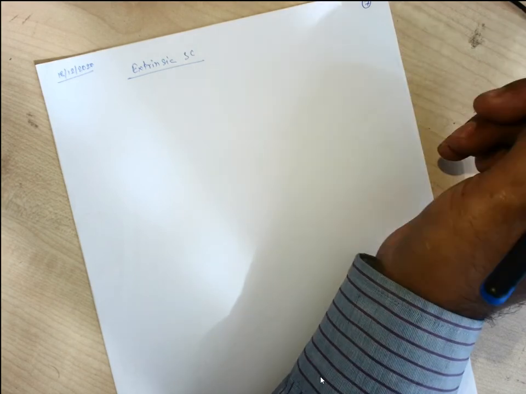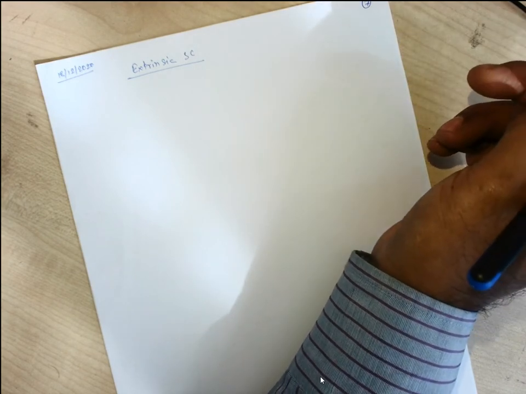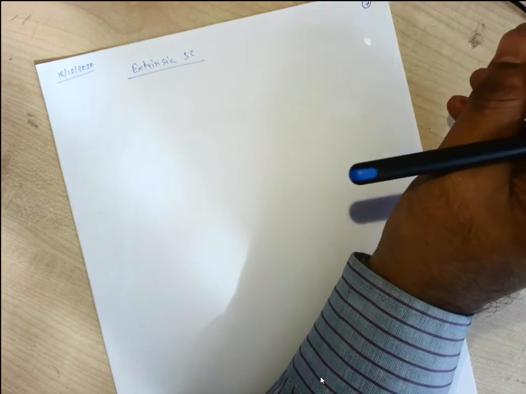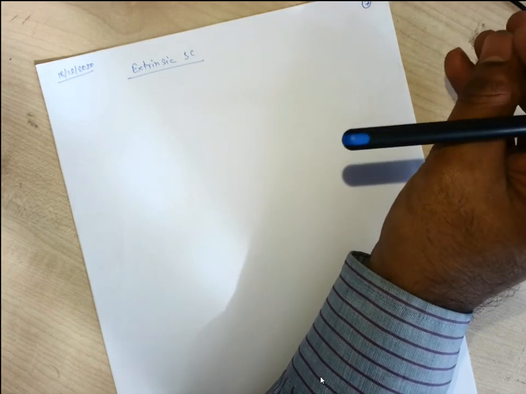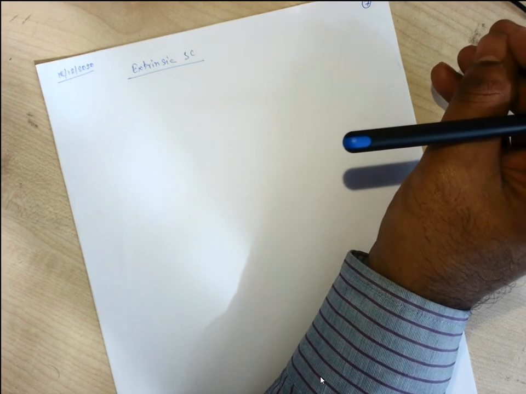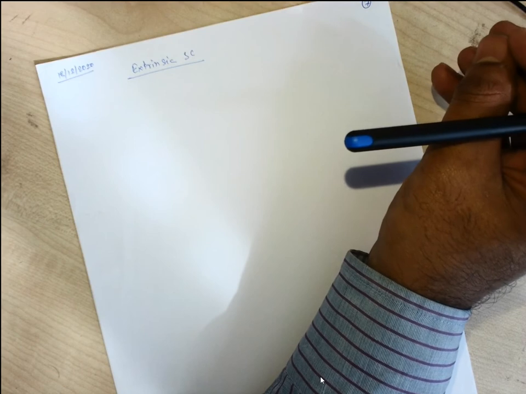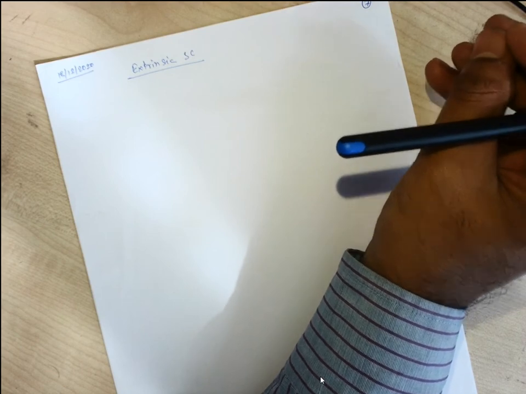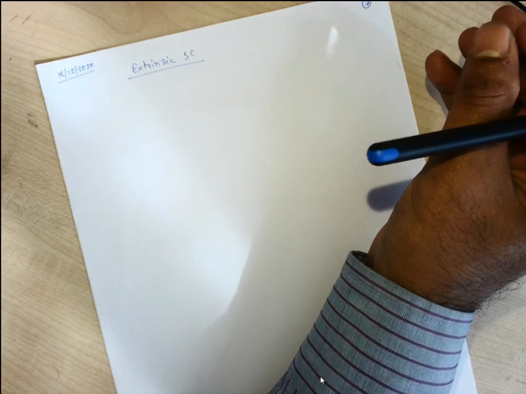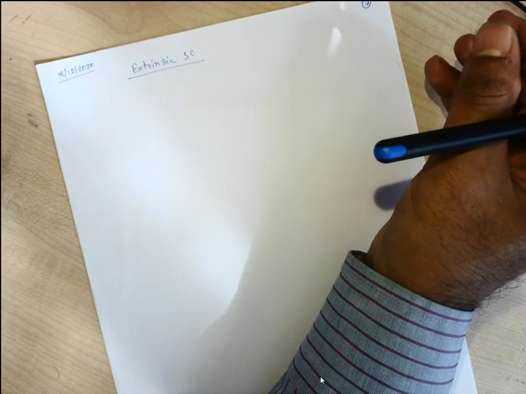Let us consider we are having the intrinsic semiconductor with us. With that, some small amount of some selected, some specific impurity atoms we need to add, so that free electrons and holes are generated by the excitation from the impurity atom. This addition of small percentage of impurity atoms to a semiconductor is called doping.